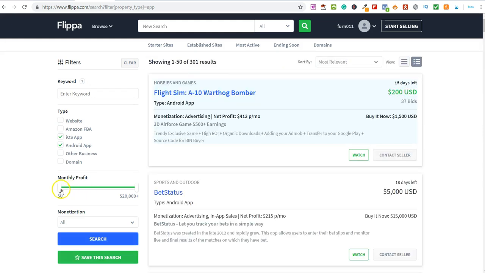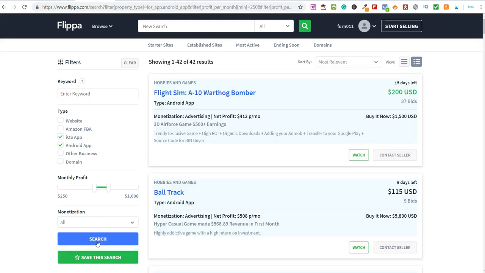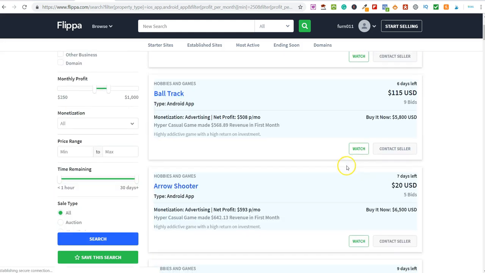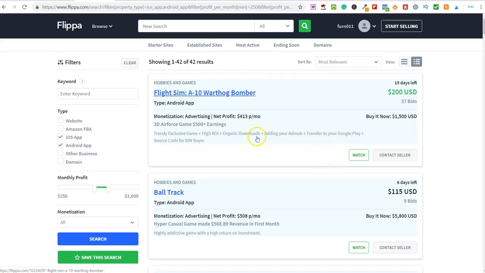And on the left hand side here, we're going to bring this profit to, let's bring this to $1,000, and let's bring this up to 250, and we're going to search. And this is going to bring up all of the apps that are making profit anywhere from $250 a month to $1,000. So you can go through and have a look at these different apps. So let's have a look at this one here, Flight Sim. Let's just have a look at this.